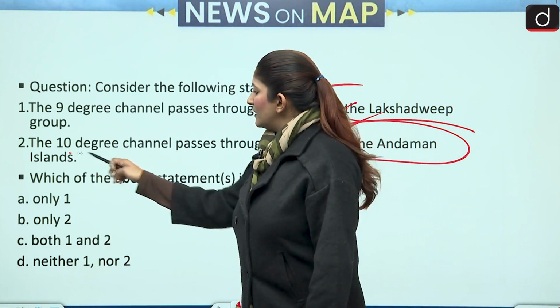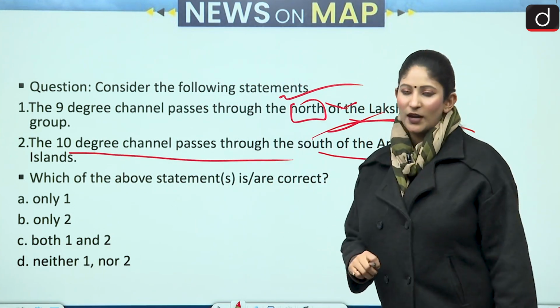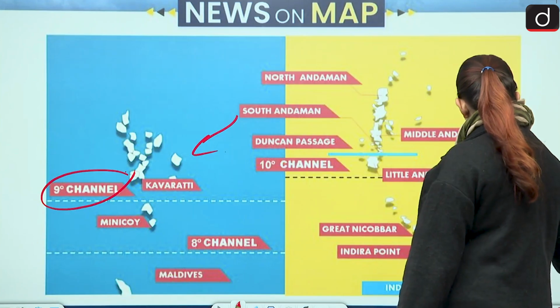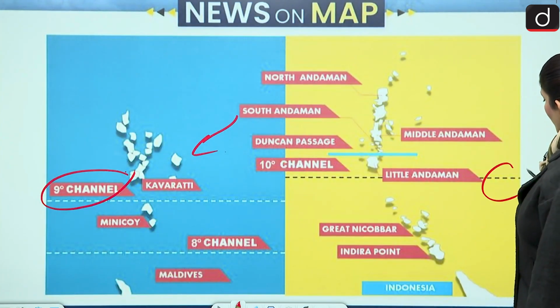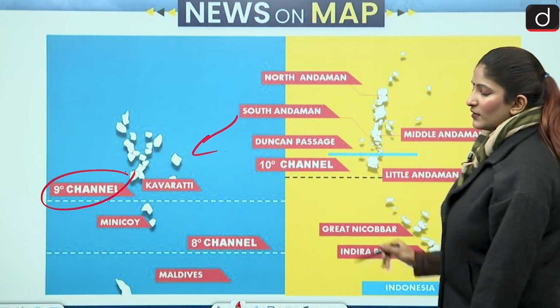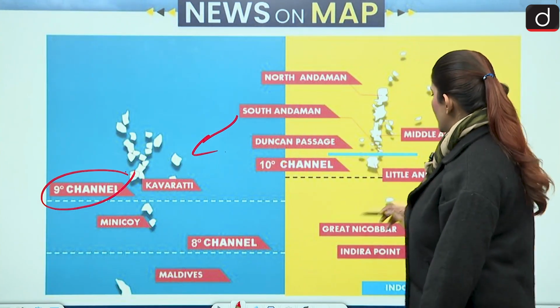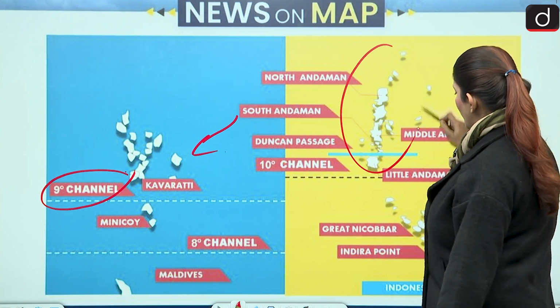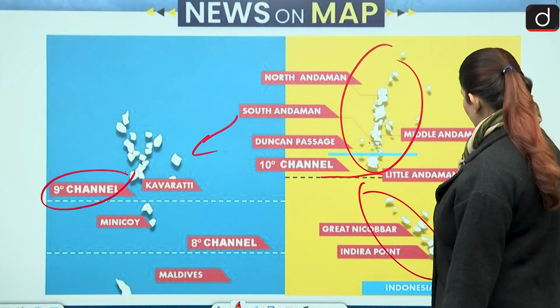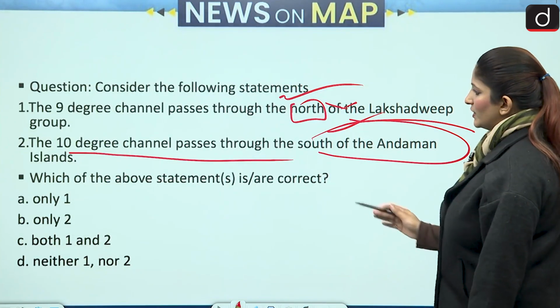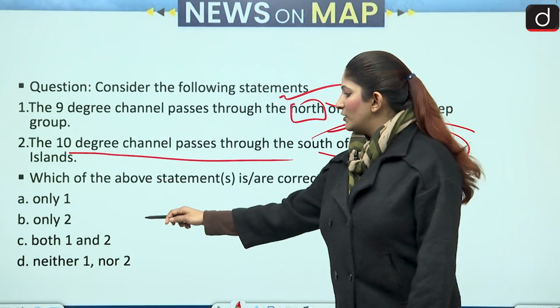Secondly, does the 10-degree channel pass through the south of the Andaman group of islands? As you can see, here we have the 10-degree channel, this distorted line, and south of it is the Andaman group of islands and Nicobar. So, this is correct. South of the Andaman group of islands. Only the second is correct. Alright, only 2.